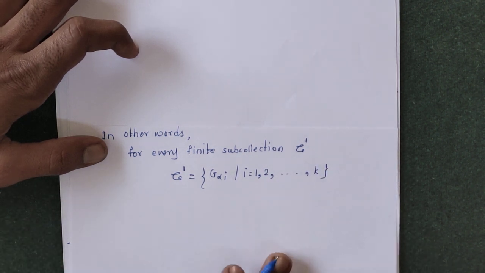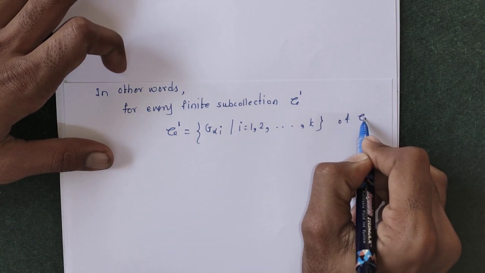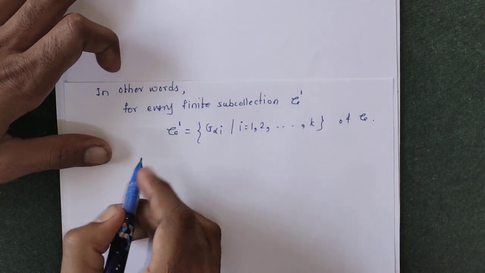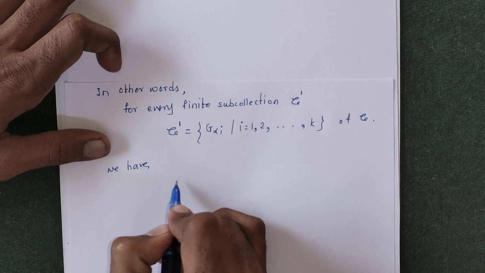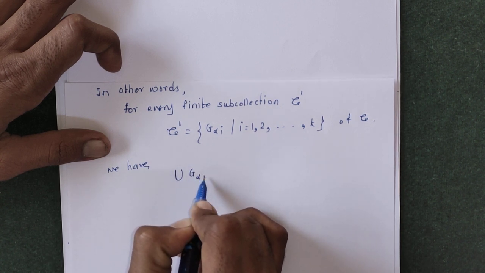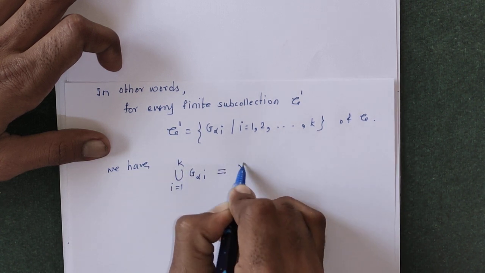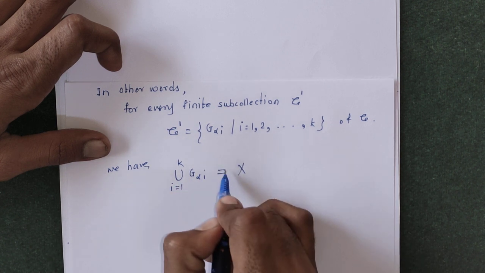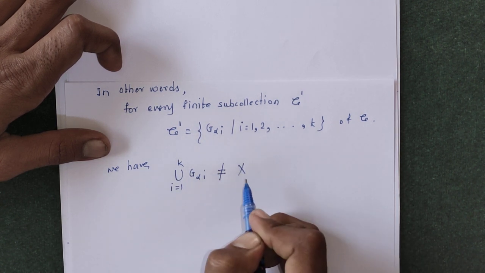For every finite sub collection script C prime of script C, we cannot write x as the union of G alpha i, i running from 1 to k. We cannot write this union of G alpha i equal to x. So therefore we have the union of G alpha i, i running from 1 to k, not equal to x.